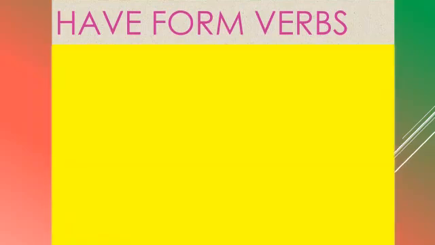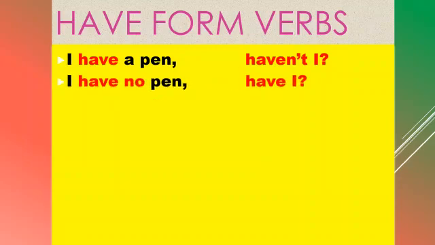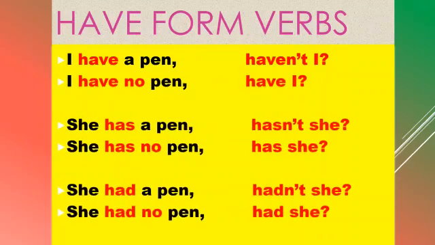Secondly, we are going to see have form verbs. What are have form verbs? So already we saw have, has and had. So here are some examples. Just see the examples. First one, I have a pen. So which is the auxiliary verb here? Have. So you have to write have in the answer and you have to see whether the sentence is positive